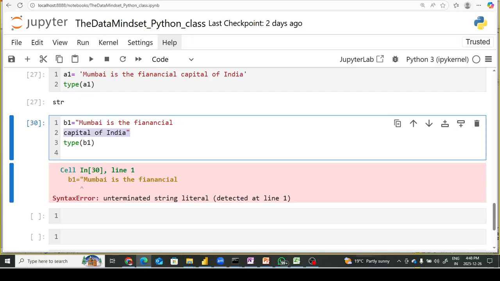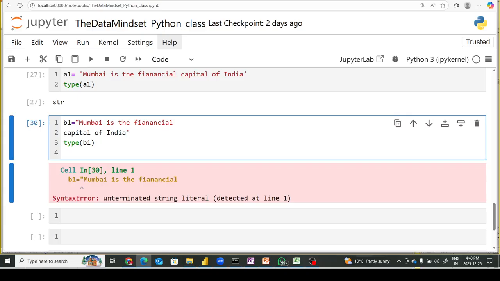If you give the input in single or double quotes, it reads only that particular line, not the next line. So the first challenge is that with single or double quotes, Python will not read the input if it breaks into multiple lines.